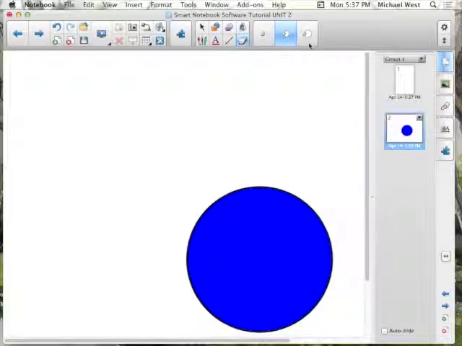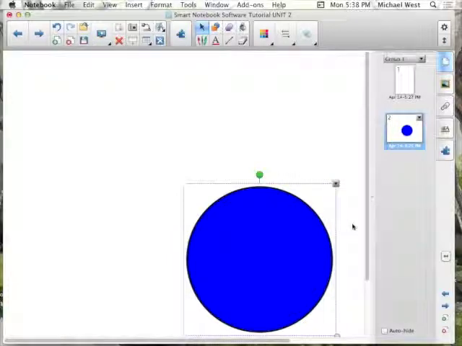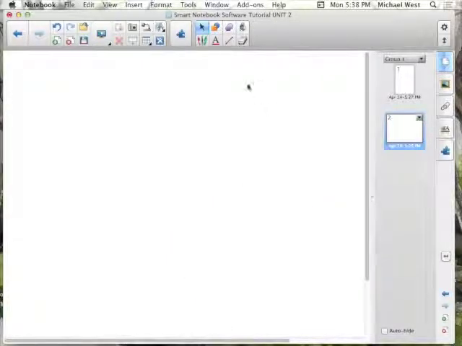The eraser, again, I can use the one on my pen tray, or I can use, having this right here, which, of course, one thing to keep in mind, though, is that erasers don't actually erase objects. So it only erases text. If you want to get rid of the object itself, you have to go back to the arrow. You have to click on it, and you simply hit delete. And we have a line tool here, a text tool here, and these are the different kinds of pens that are available to you.